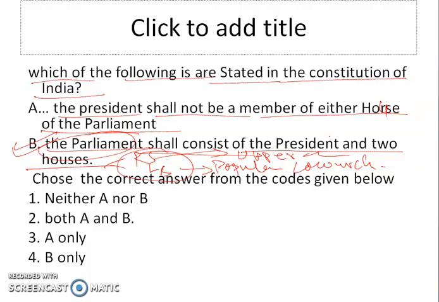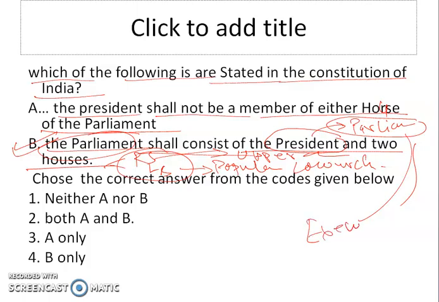But one very important point is that the Constitution considers the President also as an integral part of the Parliament. So Parliament comprises not only the two houses but also the President, because the President is not only the executive head of the Union of India but also the legislative head, because without the consent of the President, no law passed by the Parliament can become an act.